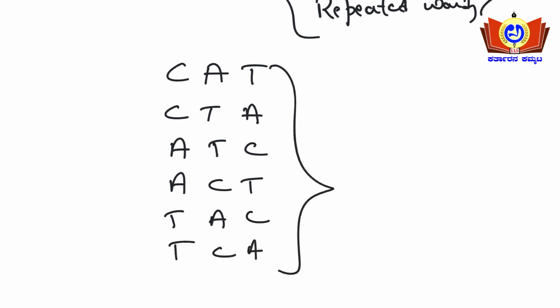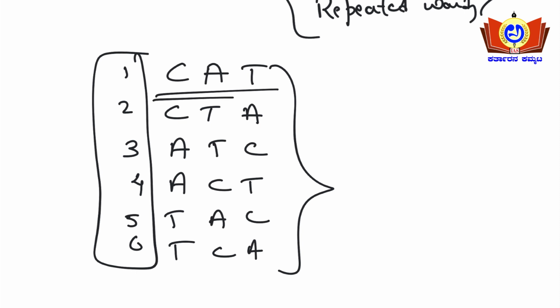So in these many different ways I can arrange the 3-letter word CAT. How many ways? First, second, third, fourth, fifth and sixth. So in total 6 different ways this word can be arranged. This is a small word, so you can write it out and work out the problem here.